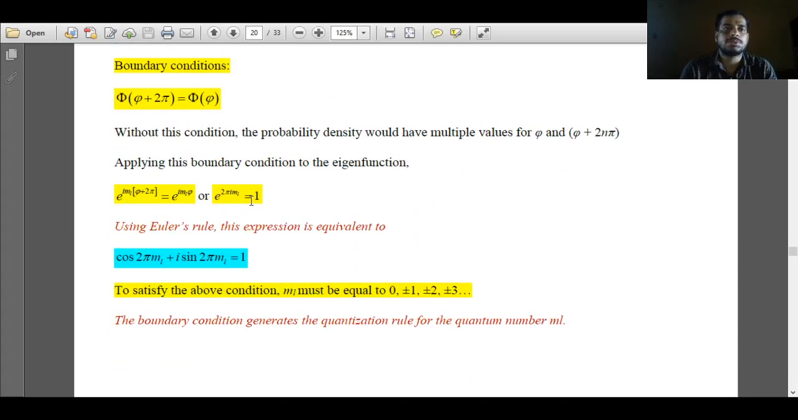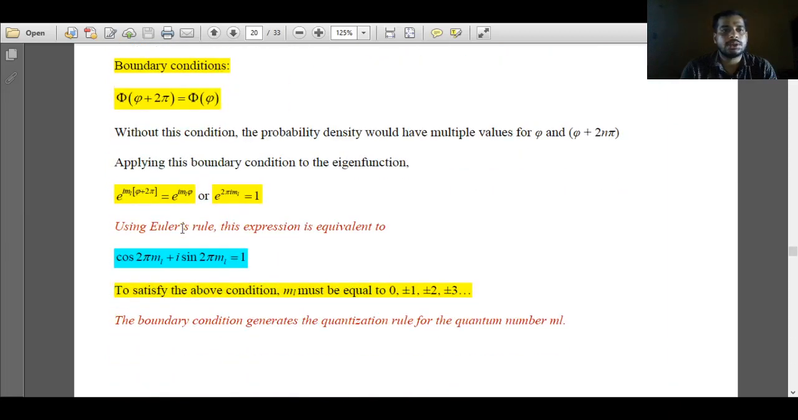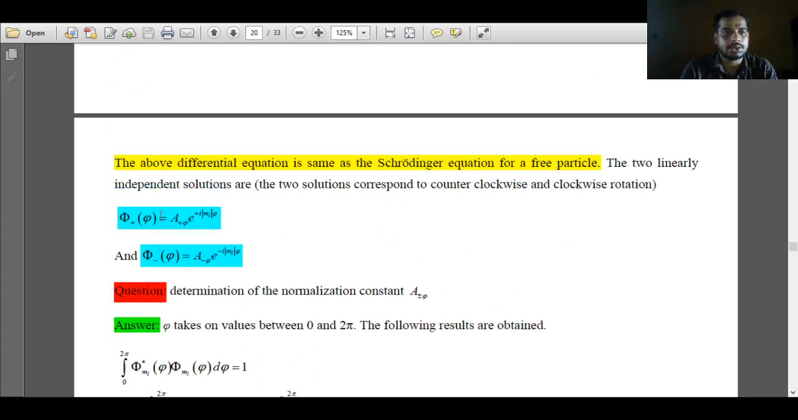Now we have to impose a boundary condition. Now you know the nature of the eigenfunction, and we have to impose the boundary condition to find out the reasonable, meaningful solution out of the general solution possible.